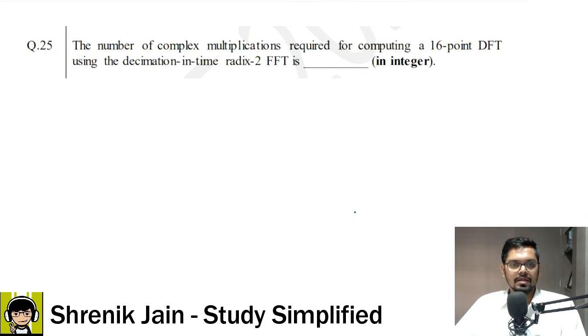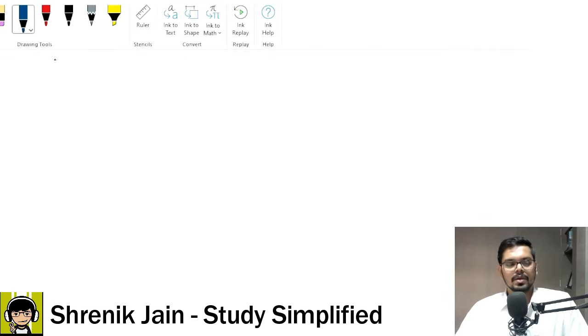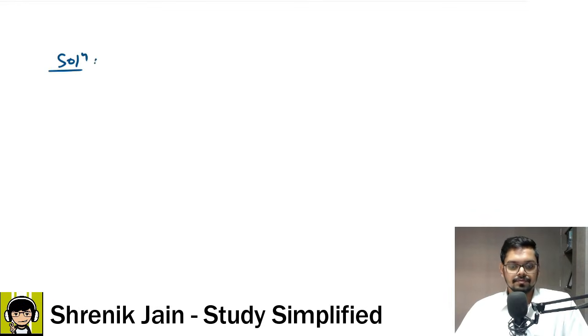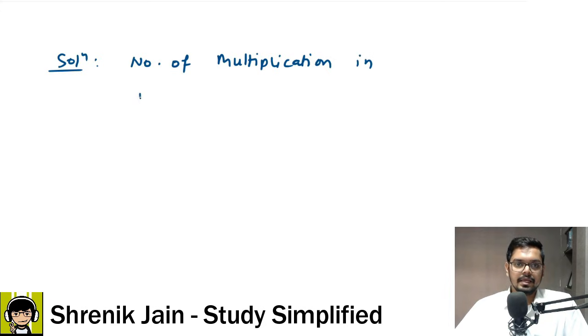Question number 25. The number of complex multiplications required for computing a 16-point DFT using the decimation in time (DIT) FFT radix 2 is dash. The answer is needed as an integer. Very simple question, a direct formula based question. See, they need the number of multiplication operations in DIT FFT.